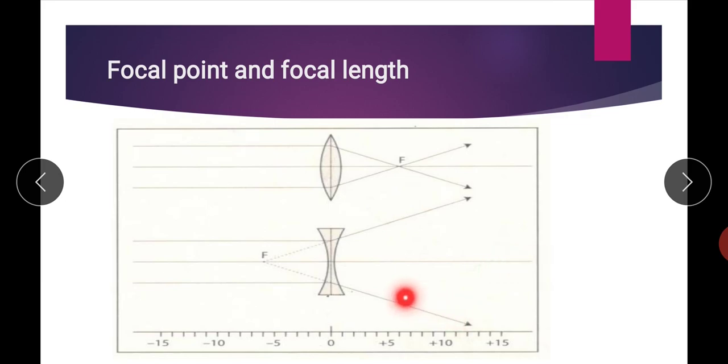When you extend the diverging line in this direction, it forms an imaginary focal point on this straight line, and here the focal point is negative. So, focal length here is -6. In case of a convex lens, it is +6, here it is -6. So, this is the difference between focal point and focal length in case of convex and concave lens.